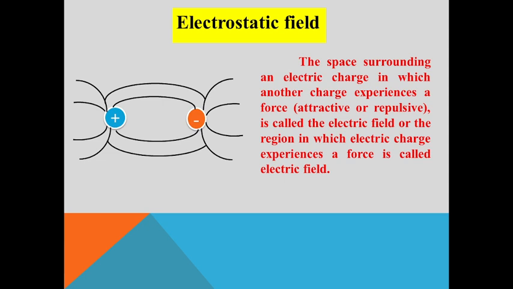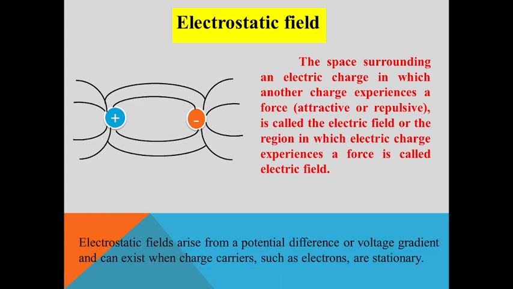The region in which an electric charge experiences a force is called electric field. This electric field arises from a potential difference or voltage gradient and can exist when charge carriers such as electrons are stationary.